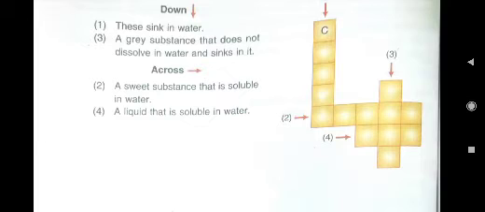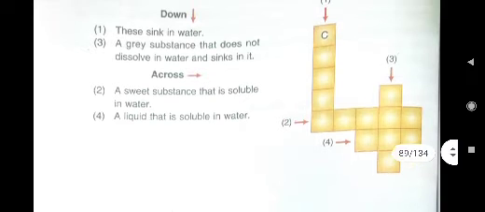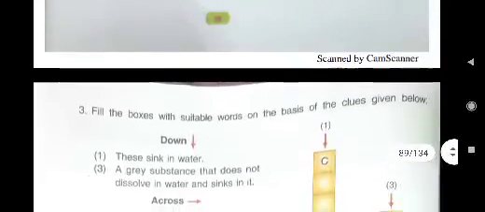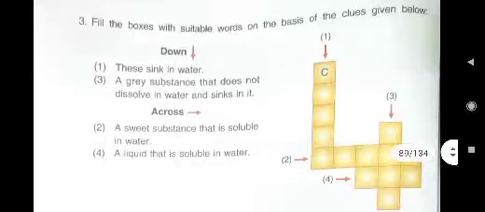You can write ink, I-N-K. Ink. Understood? Like this only, children, you have to do this crossword puzzle also. Then you have to write the answers also.